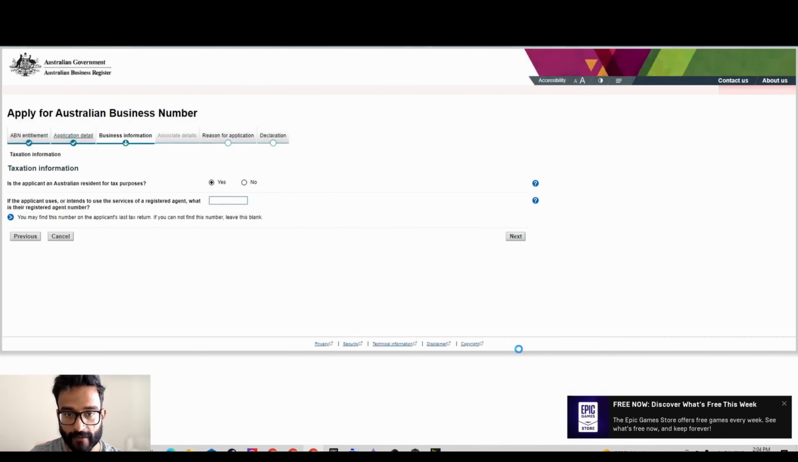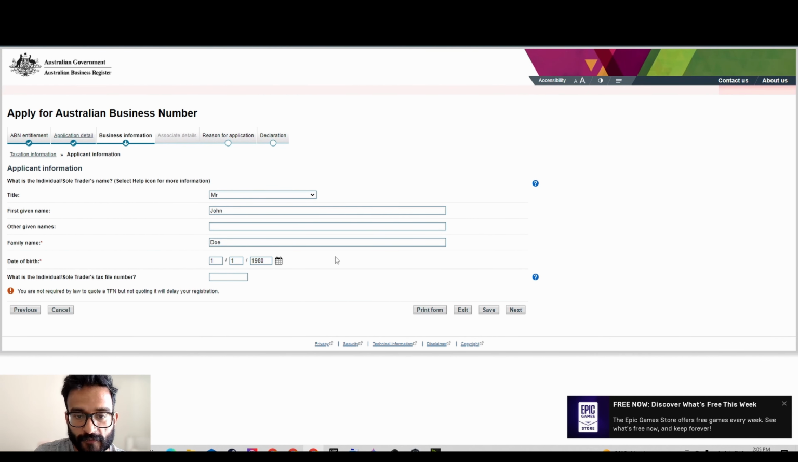And you hit next. Business information: it asks you whether the applicant, that is you, is an Australian resident for tax purposes. In most cases, it would be yes, but it would depend on your circumstance. Are you using a registered agent? Obviously not, because this is basically for individuals who want to apply for an ABN. So there's nothing that we need to fill in here.